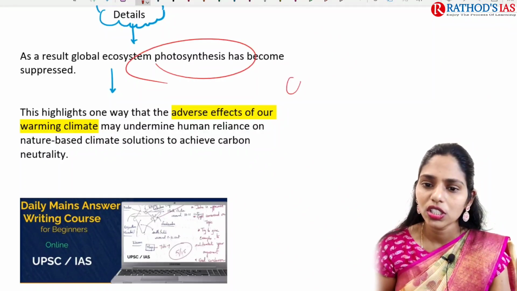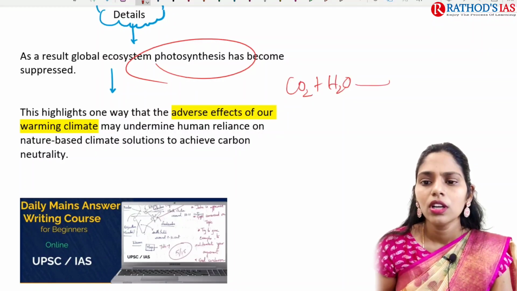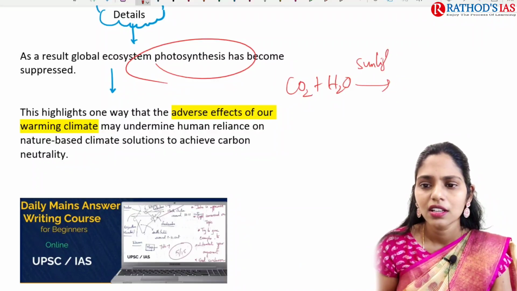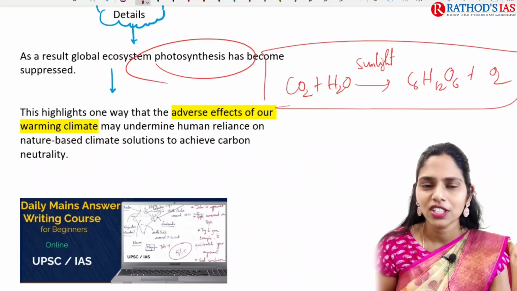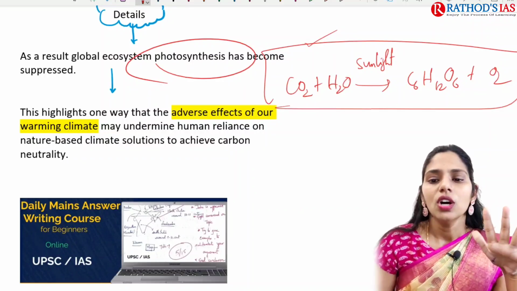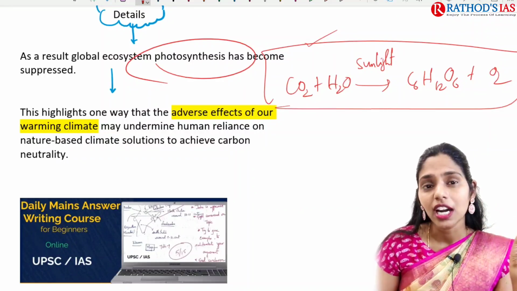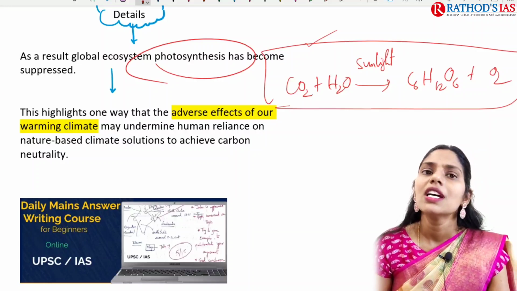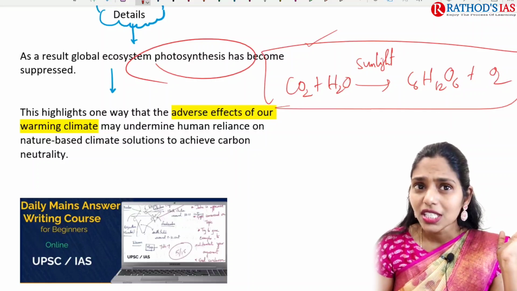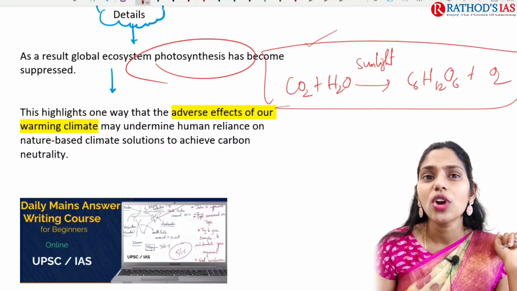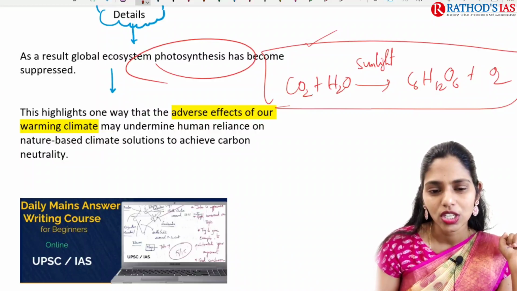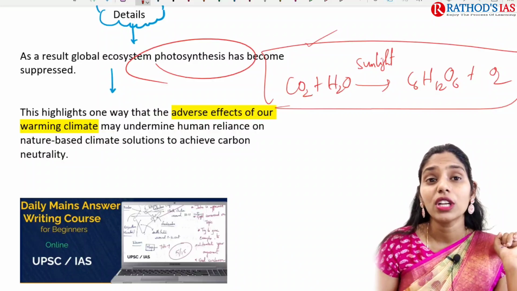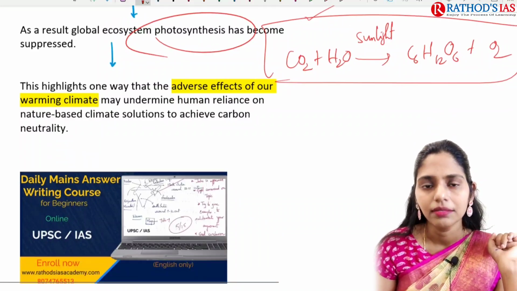So what is the equation of photosynthesis? CO2 plus H2O, in the presence of sunlight, gives C6H12O6 plus O2. It is not a balanced equation, so you can balance it if you want. Okay, so this is about the equation regarding photosynthesis. If there is no photosynthesis, there is no food production. This study highlights that we are going to have adverse effects of our warming climate. It may undermine human reliance on nature-based climate solutions to achieve carbon neutrality. So we have to take urgent steps. This is the crux of this article.